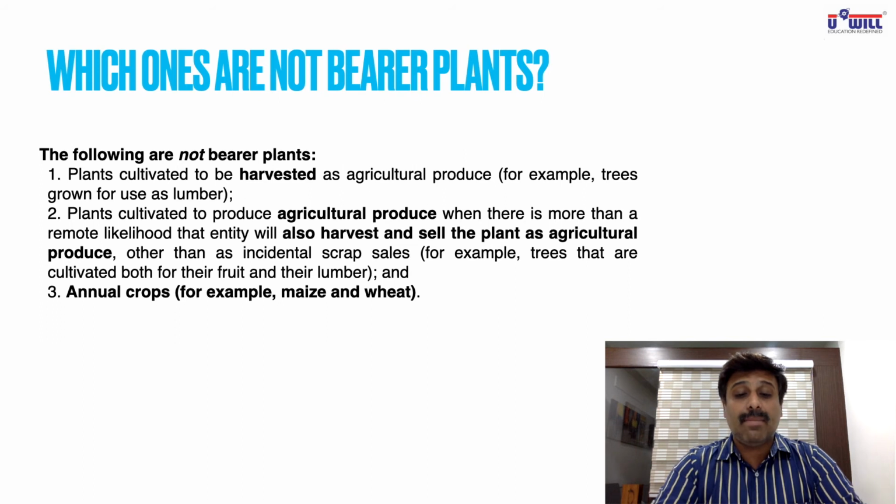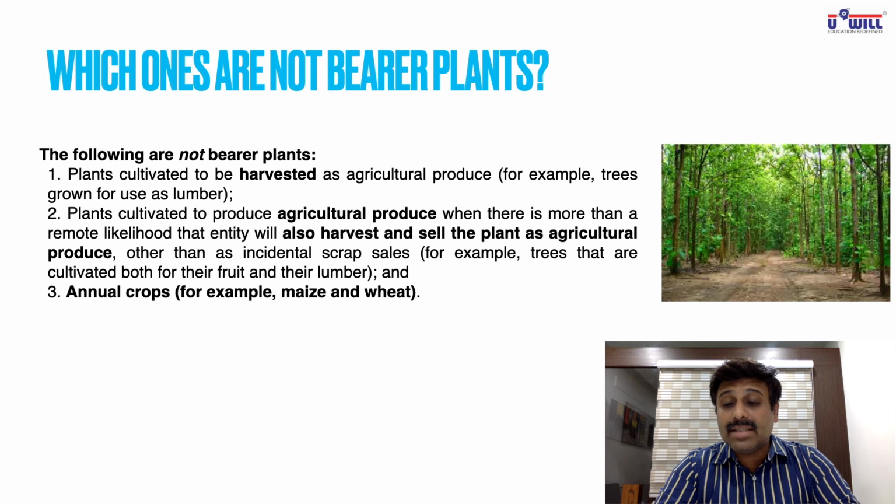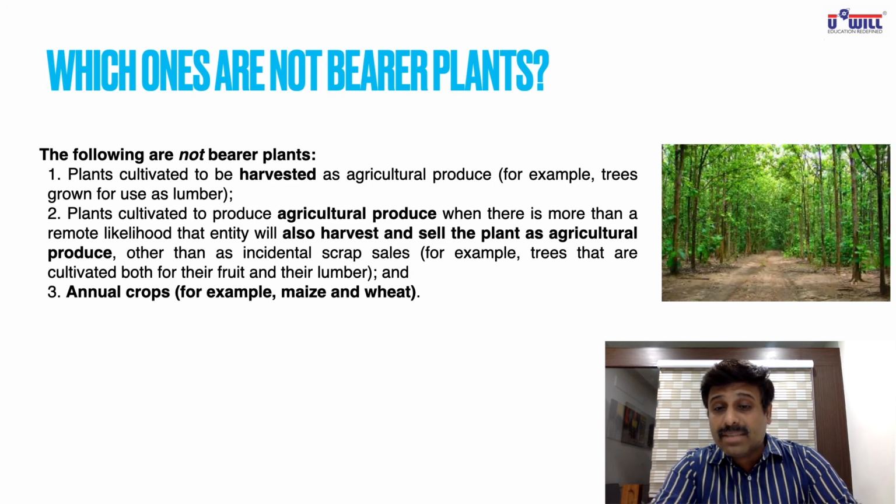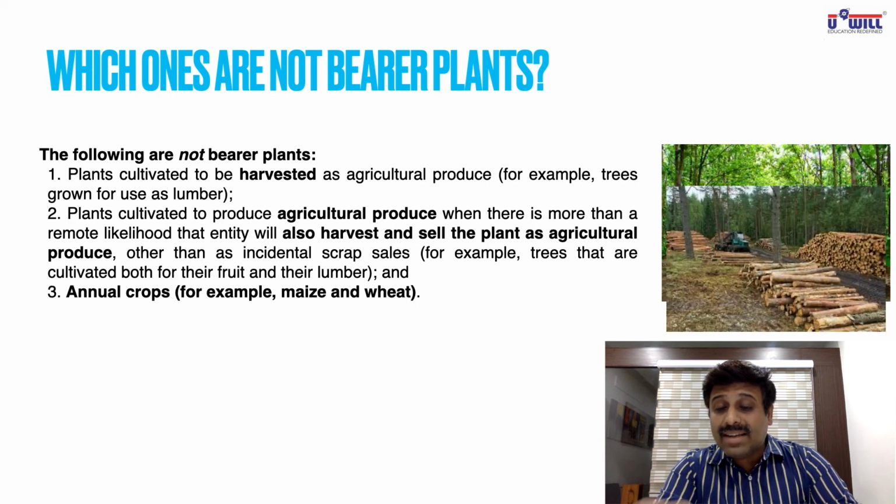The following are not bearer plants. First, plants cultivated to be harvested as agricultural produce. For example, trees grown for use as lumber. You understand this? These are teak wood trees, pine wood trees, rosewood trees. Why are they grown? To sell the teak wood.